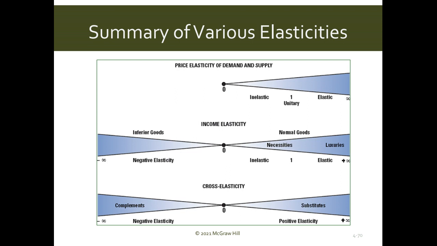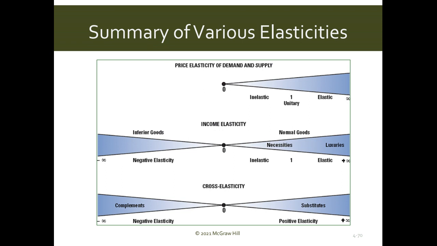Then you have income elasticity. If you have a negative number, whether it's less than 1 or greater than 1, doesn't matter, all such goods are inferior goods. If it is a positive number, you have two cases. If this positive number is less than 1, necessities. If it is greater than 1, luxuries. Both are normal goods. So necessities and luxuries are both normal goods.